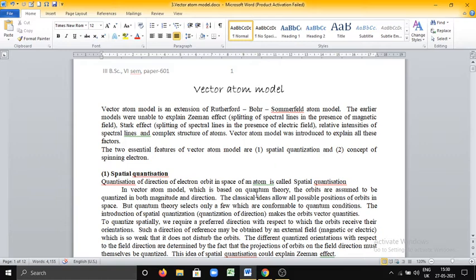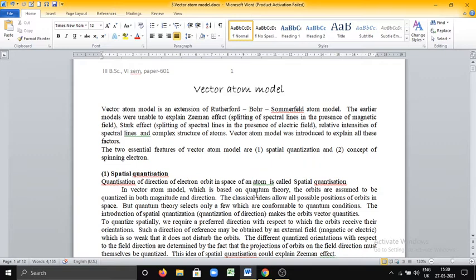We have discussed how we can obtain an expression for energy, radius, velocity, and wave number of an electron revolving in a stationary orbit. And to explain the limitations of Bohr's atom model, Sommerfeld modified Bohr's atom model. We have also discussed Sommerfeld's atom model. Now, in this second session, we will discuss the vector atom model.